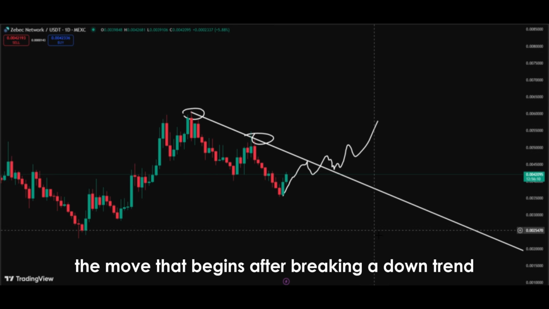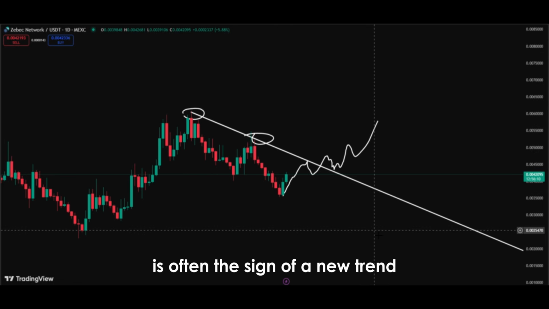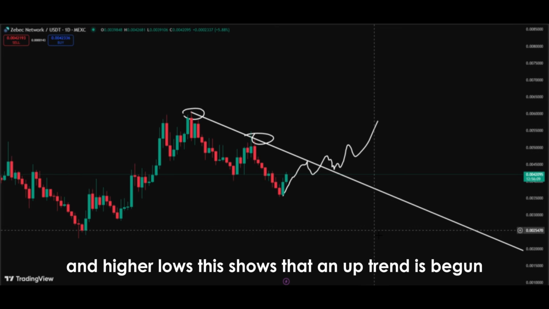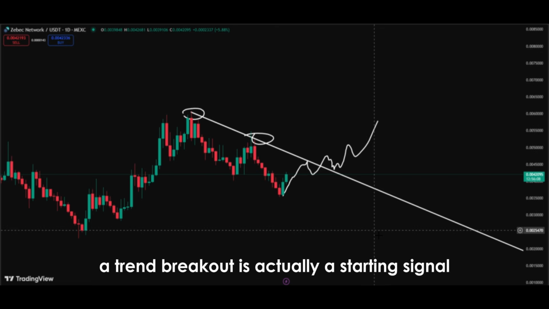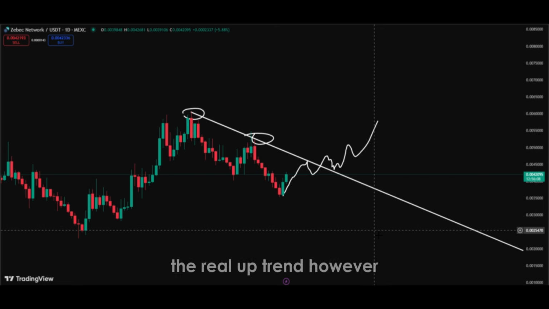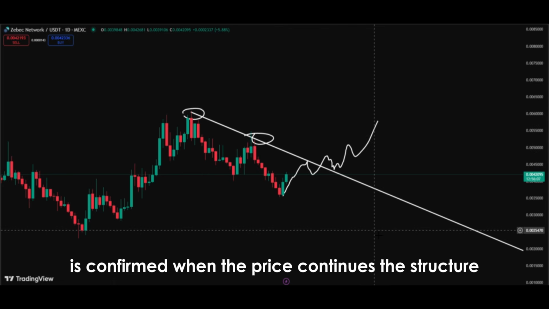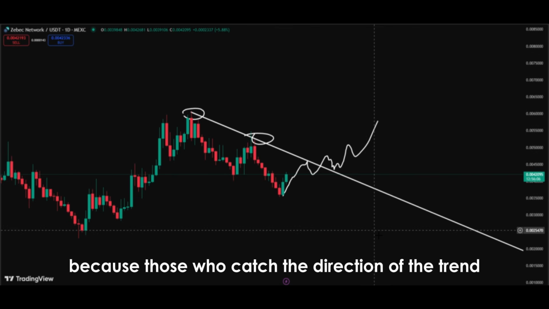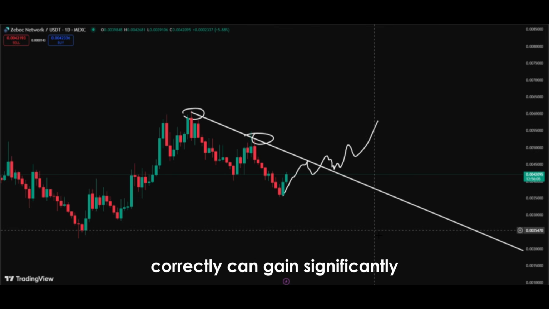The move that begins after breaking a downtrend is often the sign of a new trend. If the price then starts forming higher highs and higher lows, this shows that an uptrend has begun. In other words, a trend breakout is actually a starting signal. The real uptrend, however, is confirmed when the price continues this structure. This process is very important for investors because those who catch the direction of the trend correctly can gain significantly.